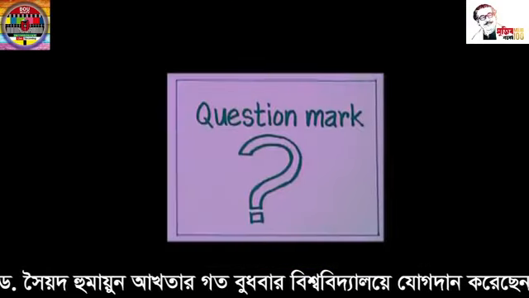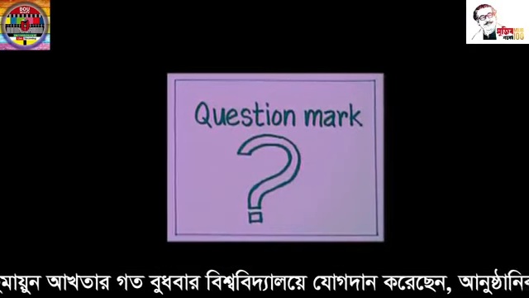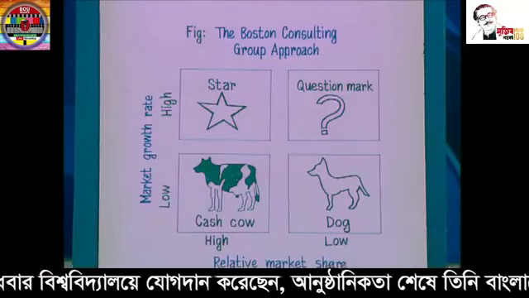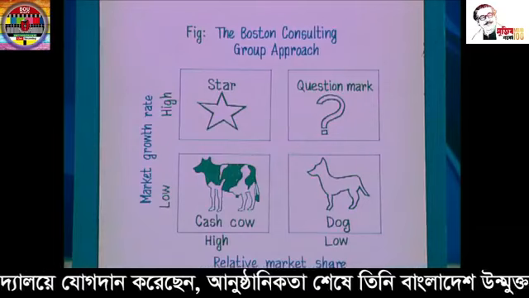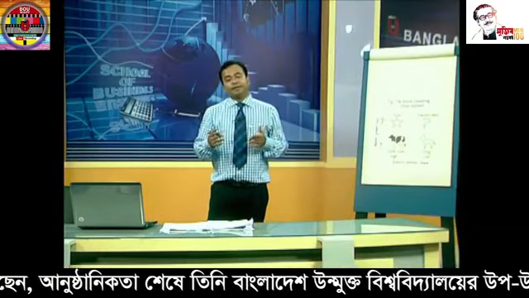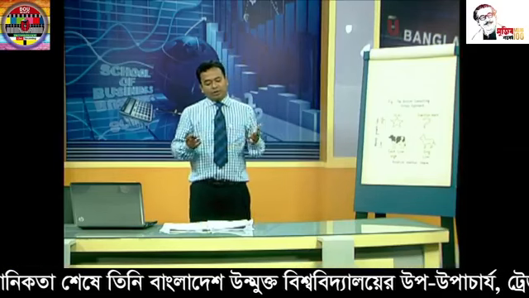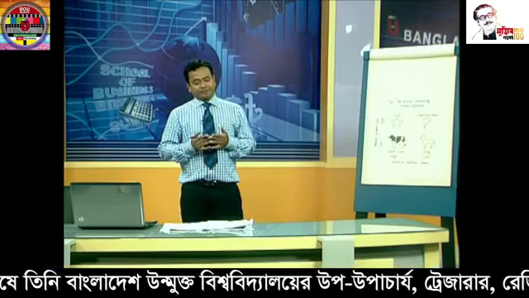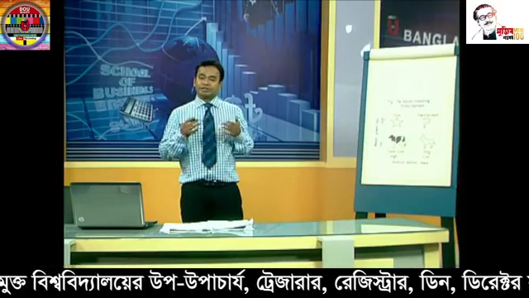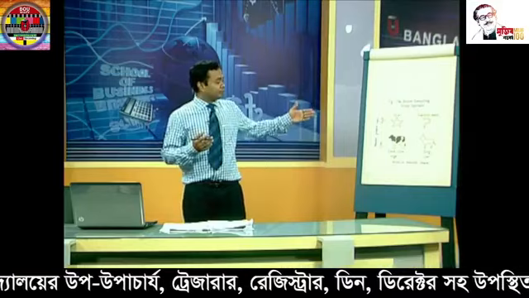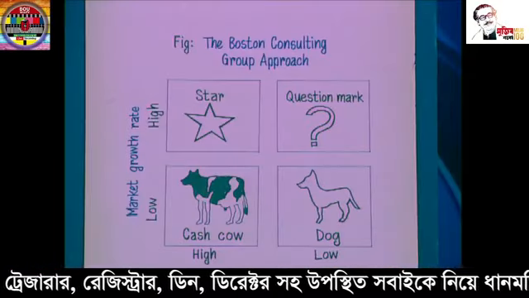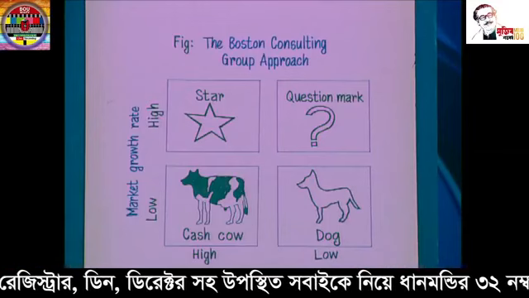And the third SBU is question marks. In question marks we can see the market growth rate is high and the relative market share is low. In this situation the marketer applies the building strategy or the retention strategy. In this situation the marketer can invest more money to sustain such types of SBU, and the manager tries to turn these question marks into stars.